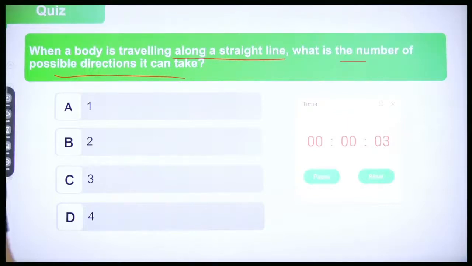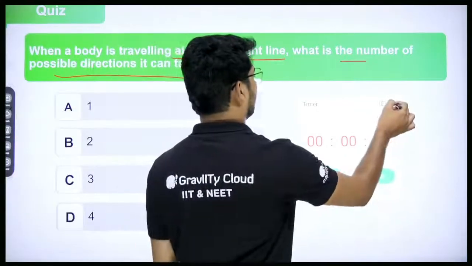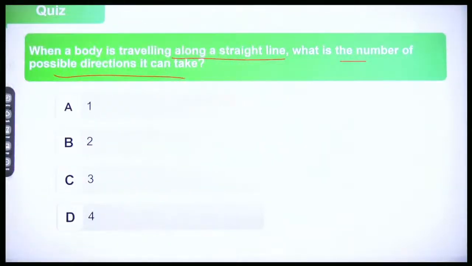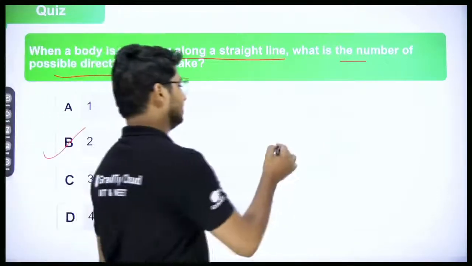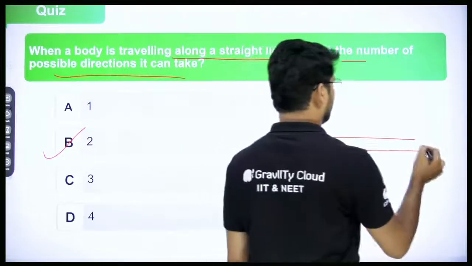So 3, 2, and 1. The time is up. There is no bell, I know, but the time is up. So how many possible directions? And the answer is 2, B. Why? So think of it. Let's say you have a road. Let's say this is a straight road.